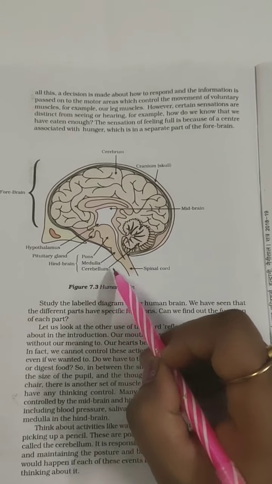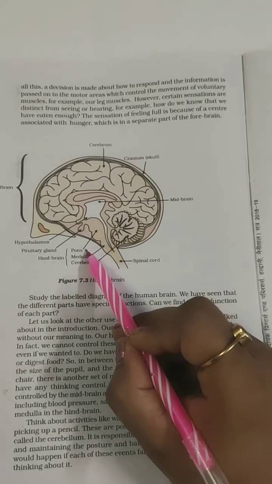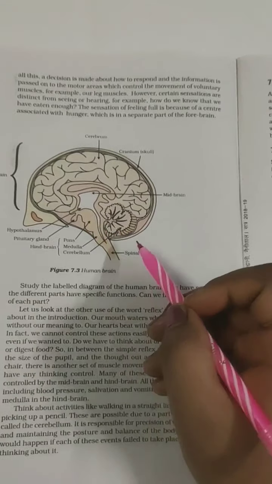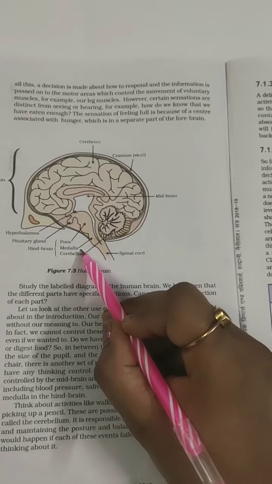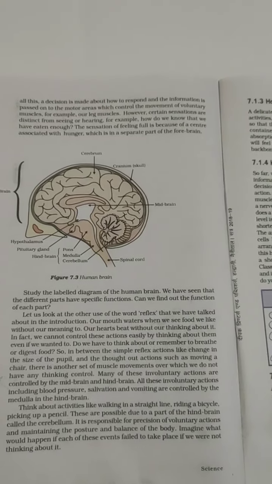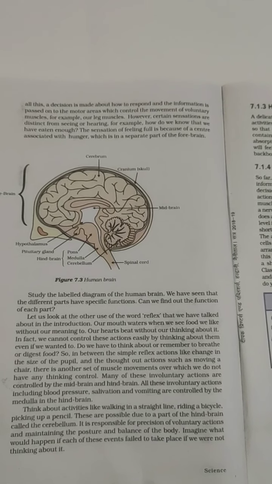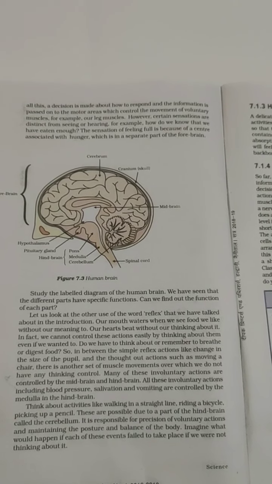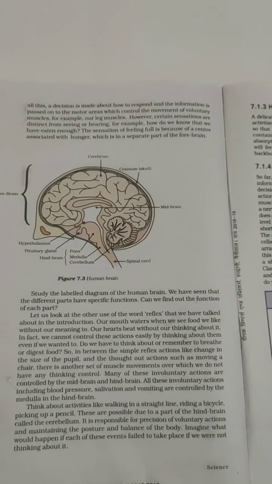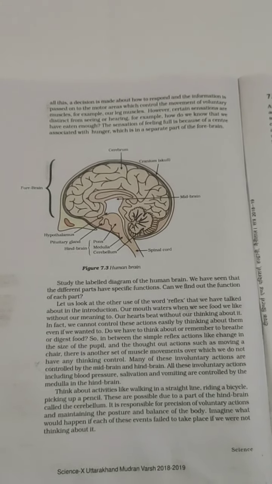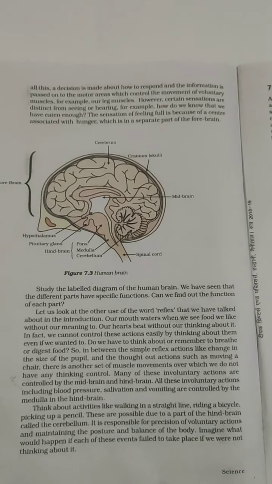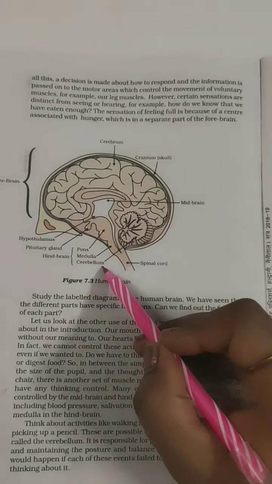These have different functions. Pons helps in the regulation of respiration, and medulla helps in controlling the involuntary actions such as our heartbeat, breathing, our blood pressure, the peristaltic movement of the alimentary canal, which is not in our control. And the cerebellum.